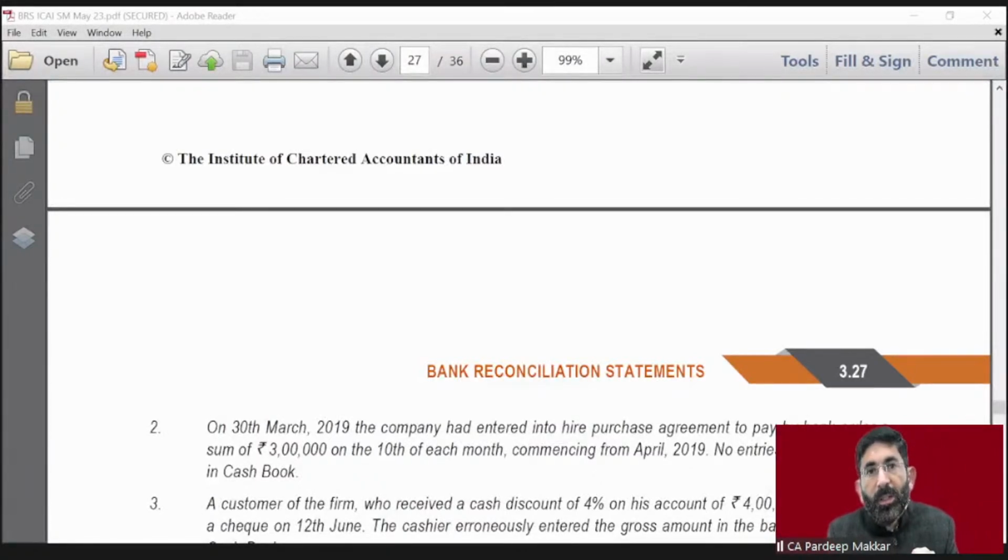I am not aware of this, because otherwise intimation is given by me itself, but normally we forgot that. This entry is passed in passbook, deducted in passbook, but in cash book we have not done anything because we are not aware of that. We forgot, we can say. So what adjustment do we have to make? What do we have to do?